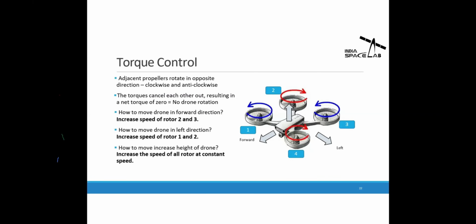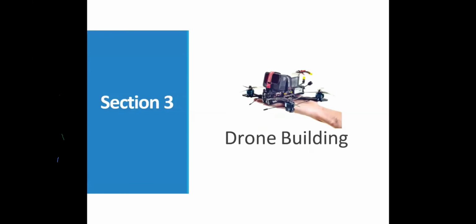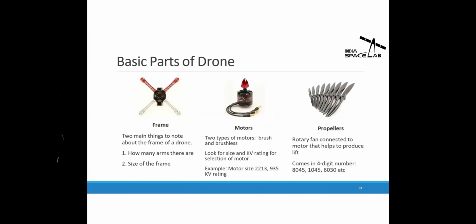Now, till now, we have just seen some basics of the drone and some physics behind it. Now, let's see section 3, which is the drone building. So here are some basic parts of the drone. When we look at the drone, the very first thing we see is a frame. Frame is just a mechanical body in which we place all the electronic components like motors, battery, propellers, ESC, and everything. Here we have to mount it and connect it to each other.